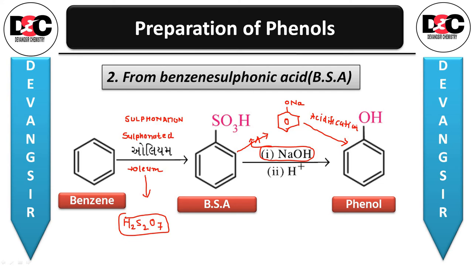But in your book they have not given such a reaction. They have simply given it in this manner: benzene to oleum, BSA, BSA to phenol. Both the steps they have mentioned together, NaOH and H+. So directly they have given us the phenol. So this is the second method, from BSA, that is benzene sulfonic acid.